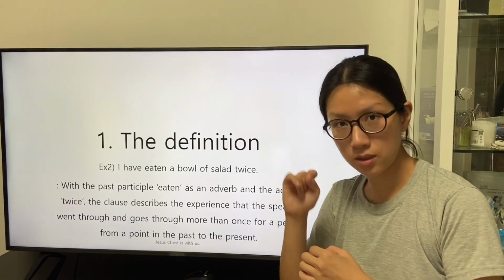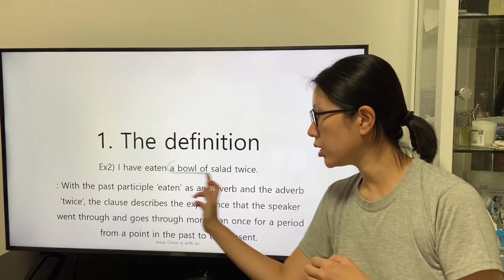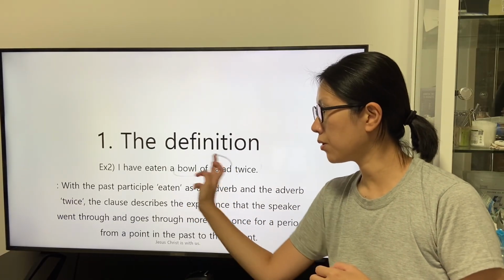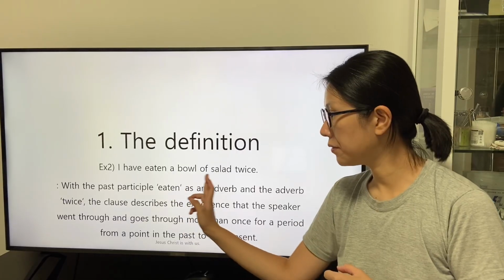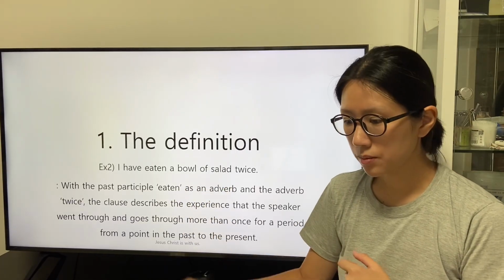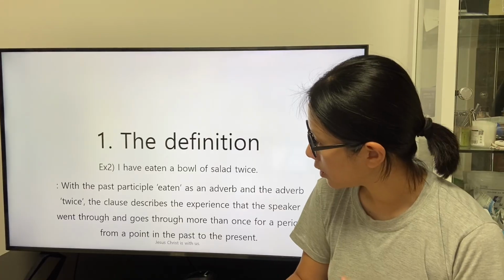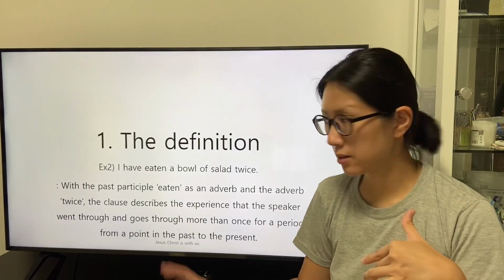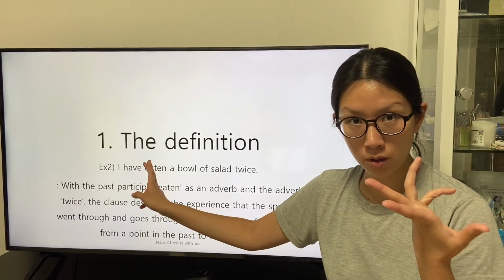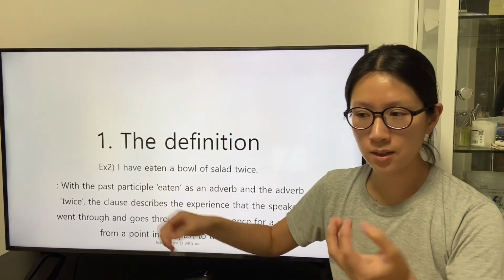The action is delivered to the object of the transitive verb, a bowl of salad. From the second transitivity of the past participle, whose origin is the same as the transitive verb eat,